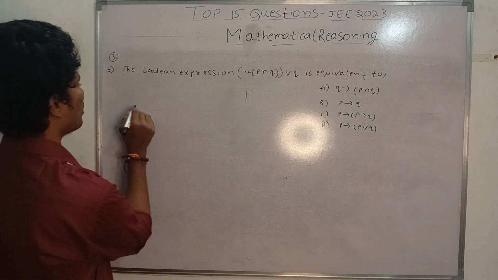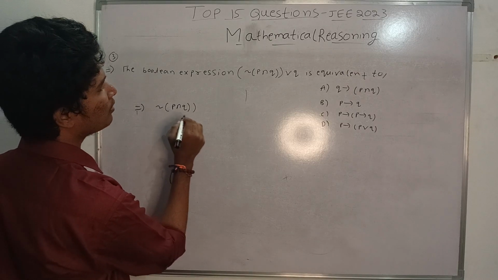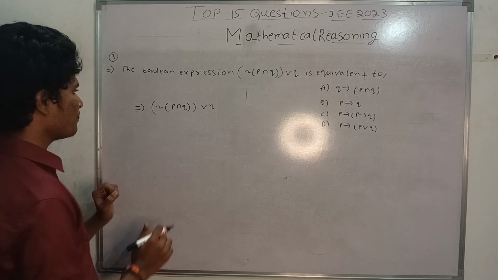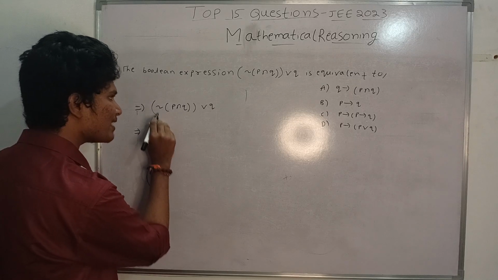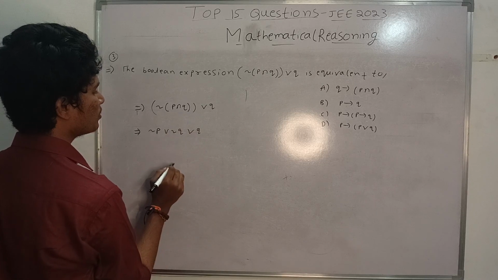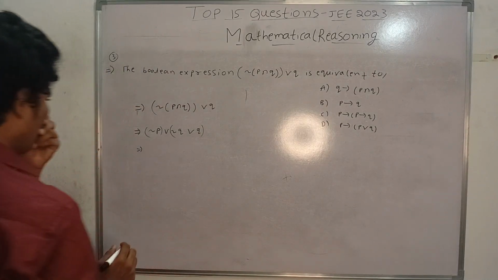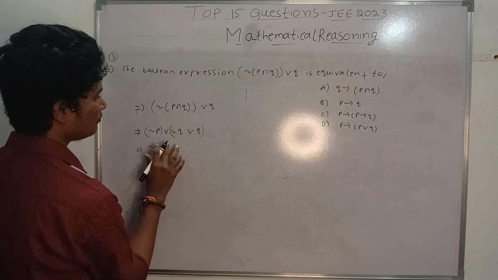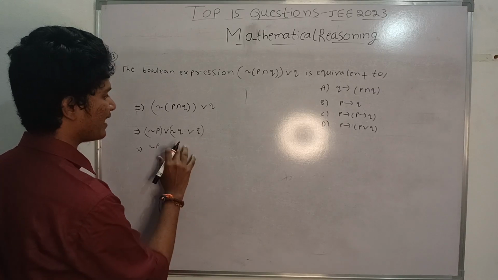So now we have to take negation of P or Q, and this is OR. By applying properties we can do the question here. When we take this negation inside, it becomes negation P or negation Q or Q. When we clump this, that is negation P, and negation Q or Q.